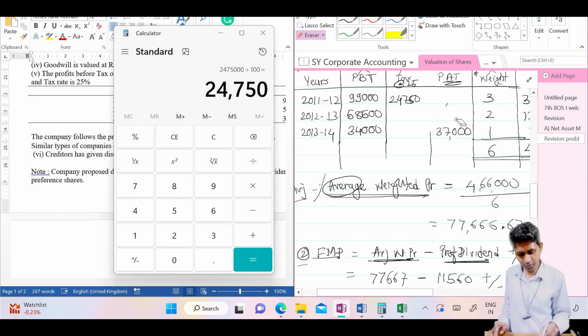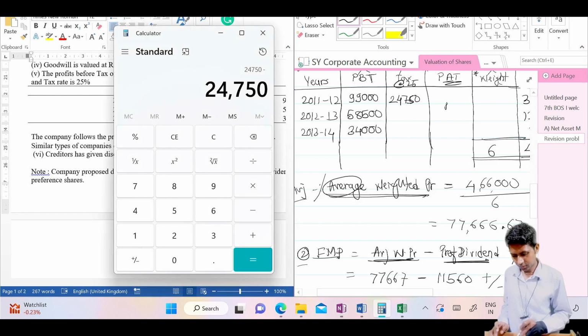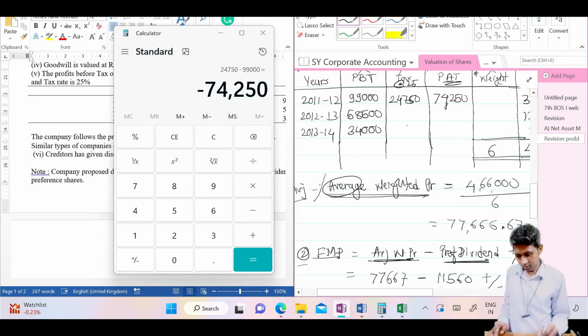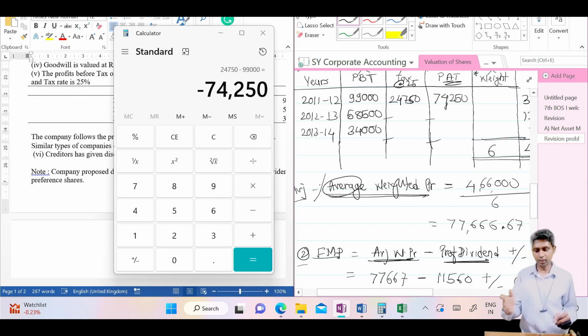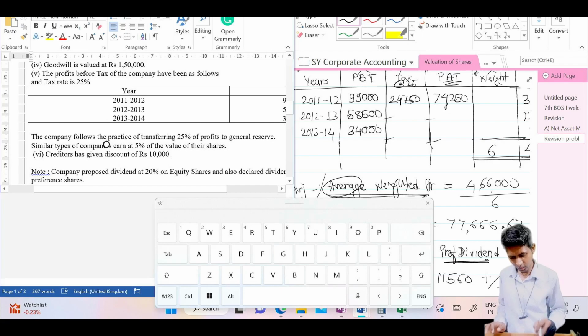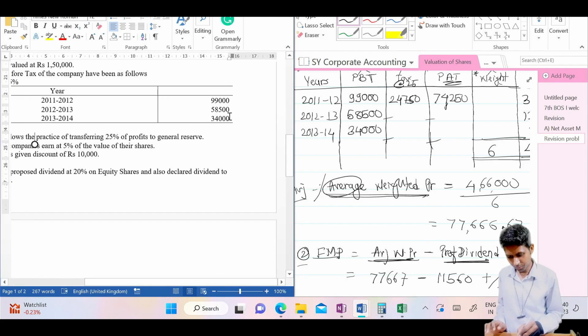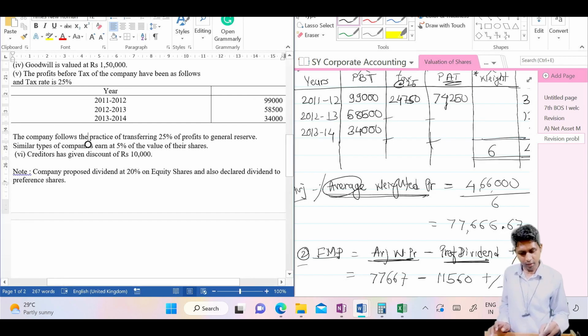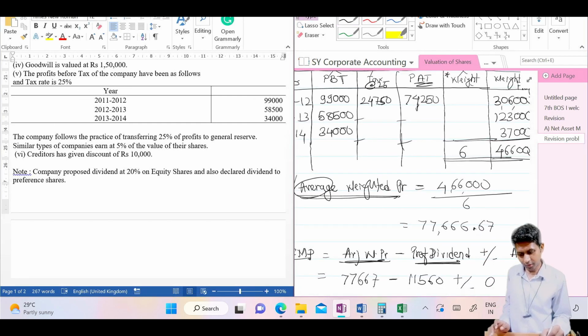And don't just apply the trend. First calculate profit after tax and then check for the trend. Okay, and then minus, you can say 74,250. Correct? And then for all these amounts calculate profit after tax, and then check whether these are showing trend, and if no, then just take the total. Now we'll take one more here. Is it showing trend? 99.58. Yes, this is showing trend. Okay, therefore we will get here weight also, like weight 3 to 1 only. Correct, for this problem also.